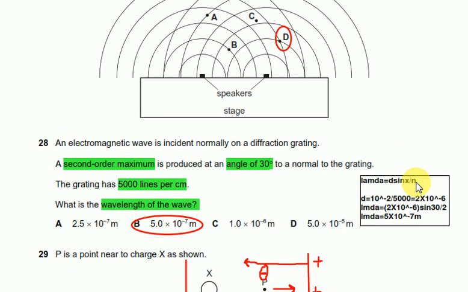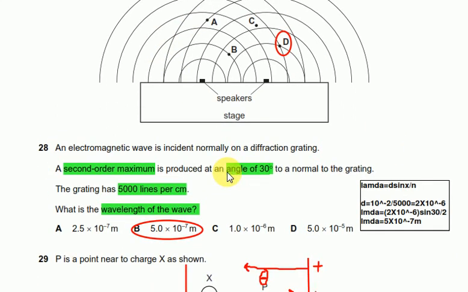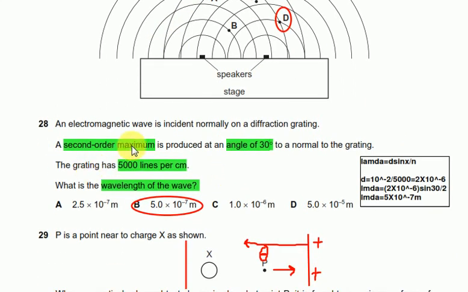Question number 28 says, an electromagnetic wave is incident normally on a diffraction grating. A second order maximum is produced at an angle of 30 degrees to the normal to the grating. The grating has 5000 lines per centimeter. What is the wavelength? That's a straightforward question. Just convert the 5000 lines per centimeter to d.